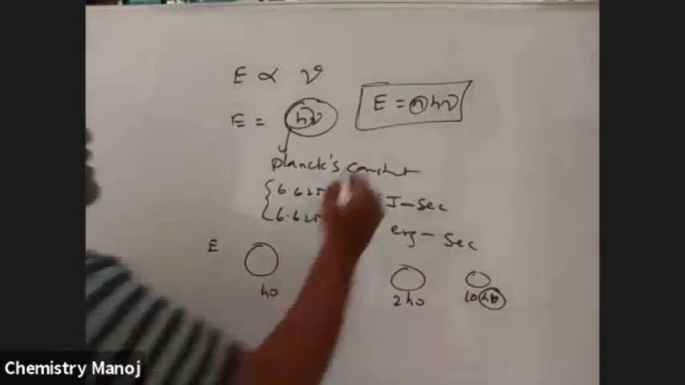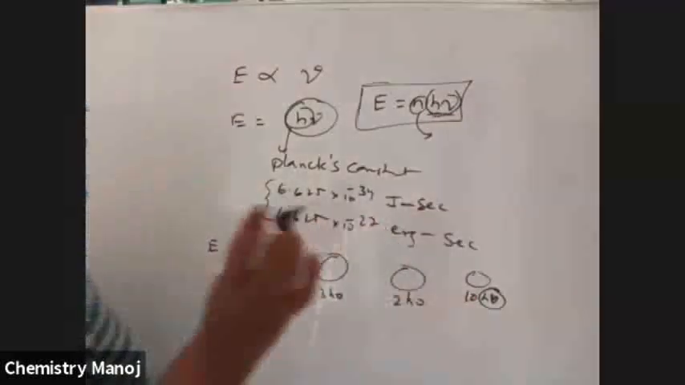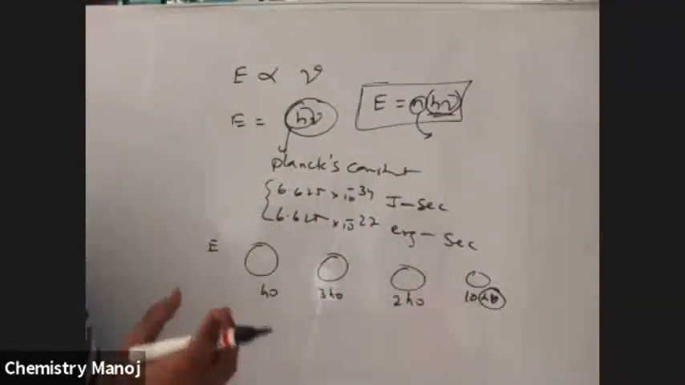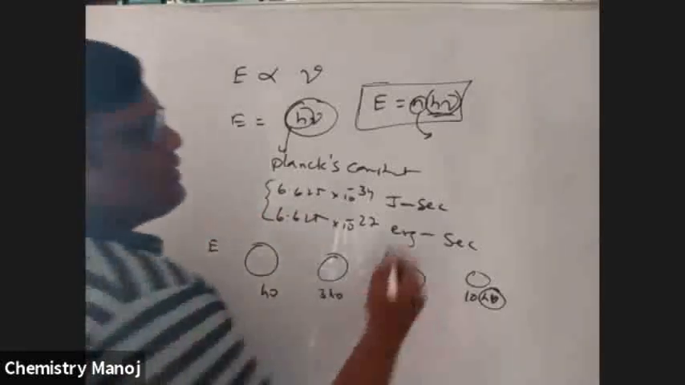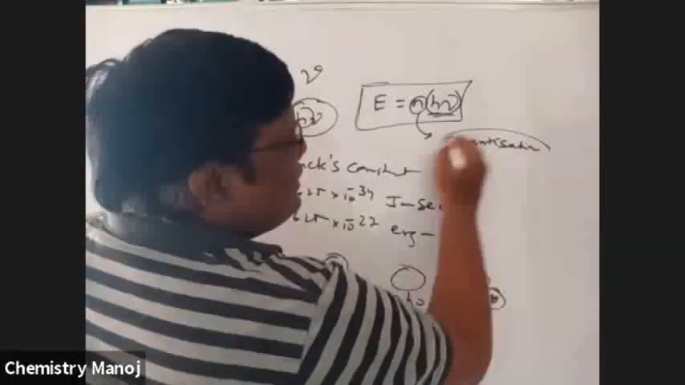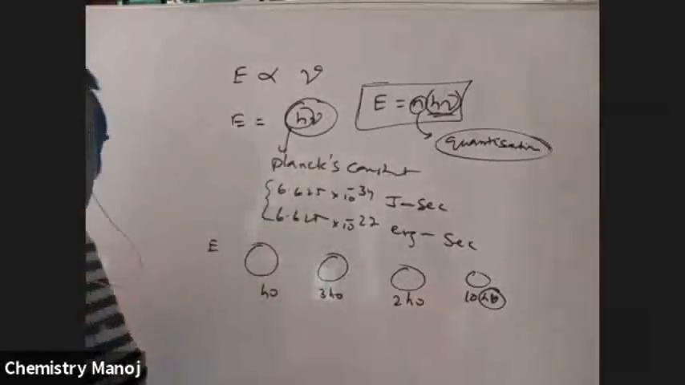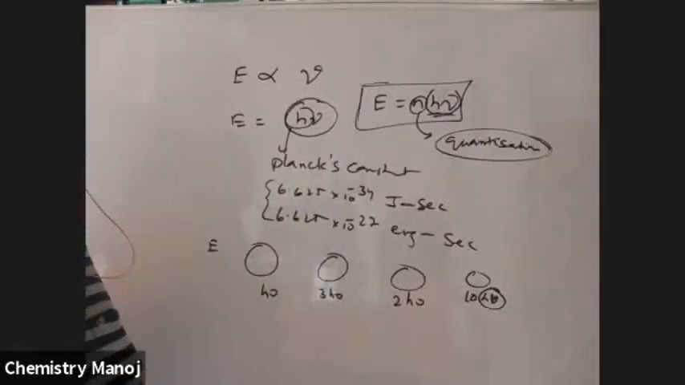That means energy is an integral multiple of a certain value, that is h nu. Energy is fixed to a certain value and is a multiple of that value, and that fixing is called quantization. Quantization means fixing to a certain value, so every value is a multiple of that value. Here energy is quantized, and this is very important. That is Planck's quantum theory, and here E is equal to n h nu, where n is an integer.